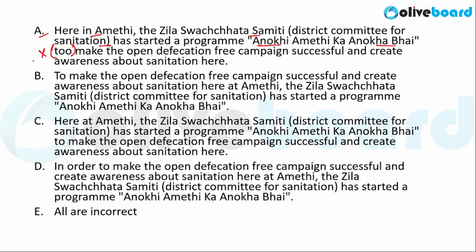Why? Because "too" here is an adverb which is used to lay stress on something. This "too" here must be replaced by "to" in order to make the sentence correct. But the question is not sentence correction. The question here is that you have to find out the incorrect sentence among the given options. And here we have established that option A is incorrect. Hence option A here is the correct answer.